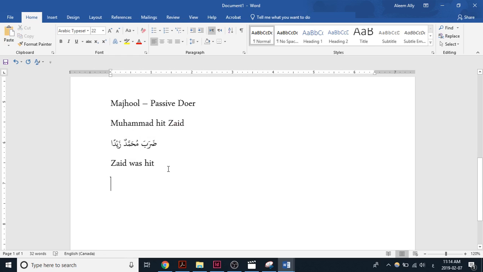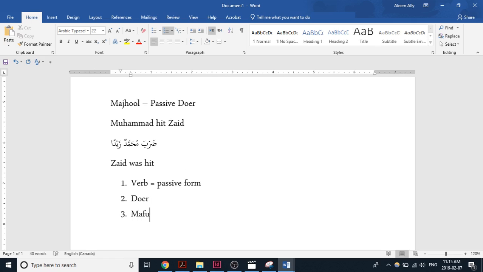So to turn it into a passive sentence, to make the doer passive, there are 3 steps that we have to do. First, take the verb and put it into the passive form. Verb equals passive form. Then we have to get rid of the doer because we don't need him anymore. Passive forms don't require a doer, because you're hiding them. If you said them, then everything would become confusing. It would defeat the purpose of having the doer unknown. So we boot out the doer. We're going to boot out Muhammad, kick him out of the picture.